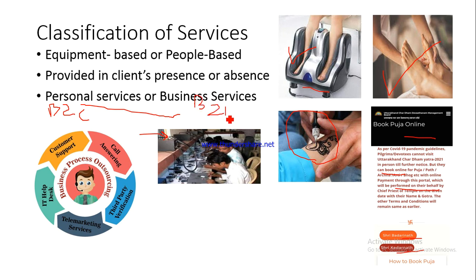We talked about the advertising services. I hope you remember in the last session. We talked about advertising services. We talked about merchant banking, right? So these were examples of business services. For example, customer support, IT help desk, right? Telemarketing services. So for example, there's a particular company which needs somebody to telemarket its products, and they do not want to do it on their own because they do not have that kind of expertise or they do not have that kind of resources.